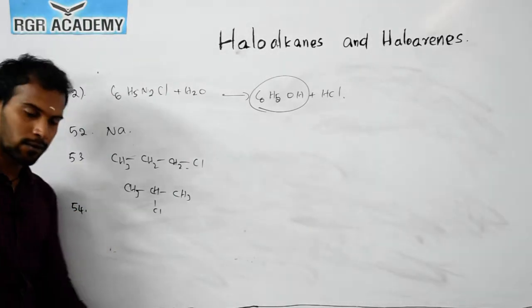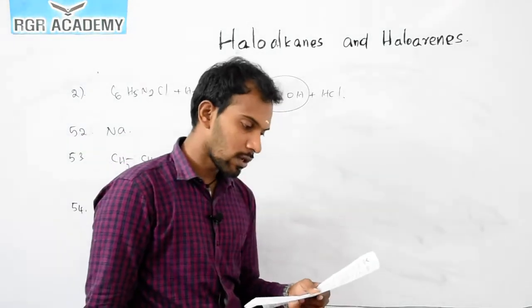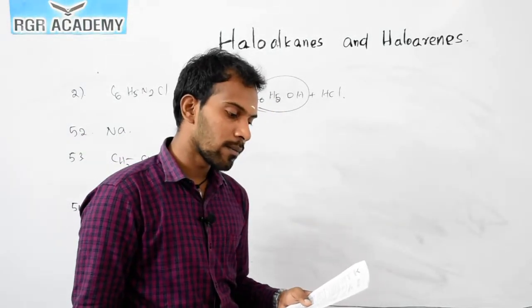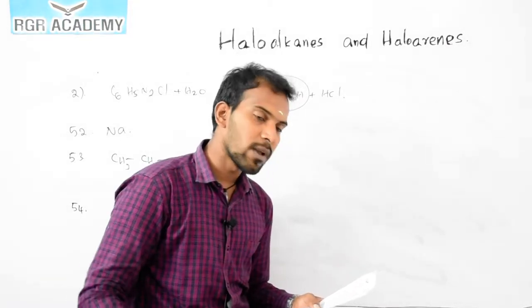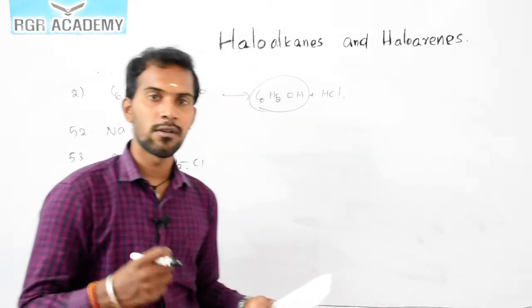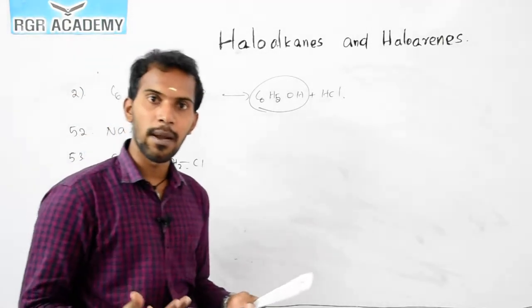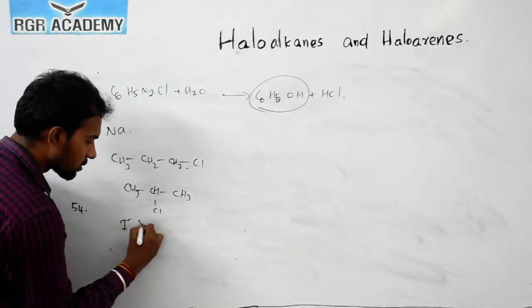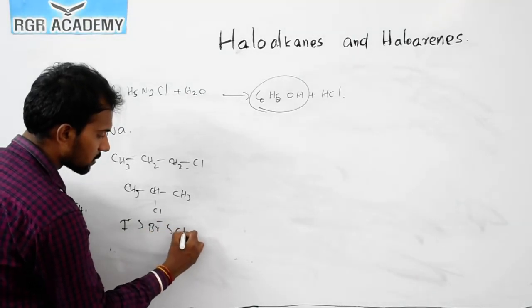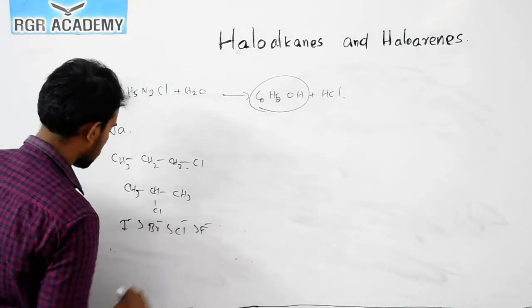The question number 54. Which reacts fast with magnesium to form a Grignard reagent? The better nucleophile is I minus. The nucleophilic order is I minus, Br minus, Cl minus, F minus.